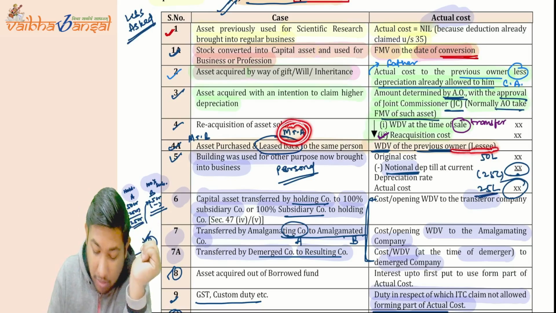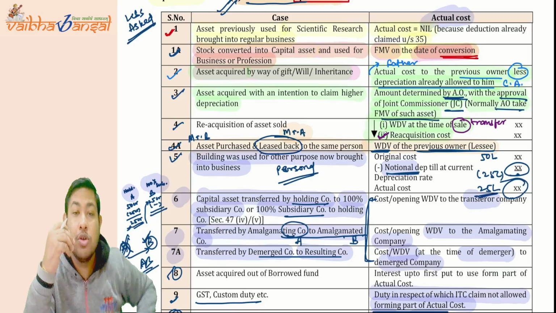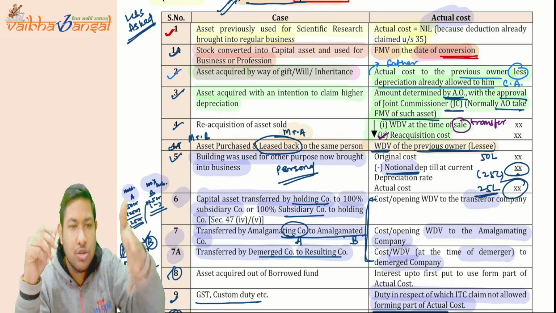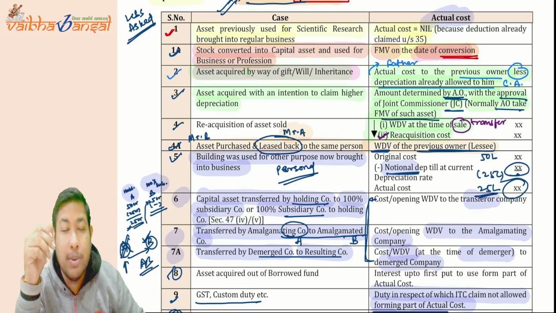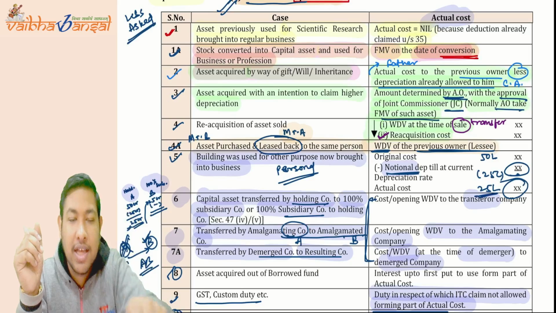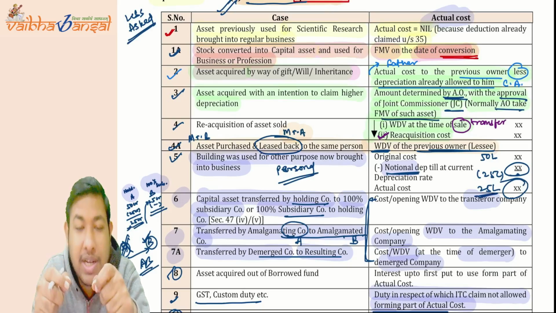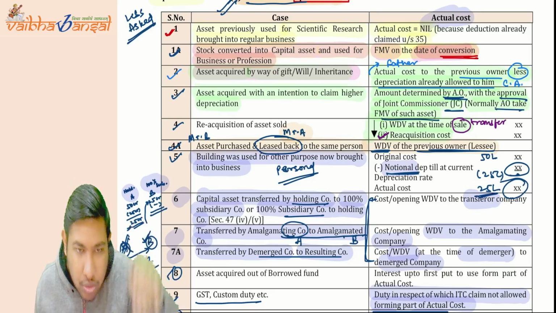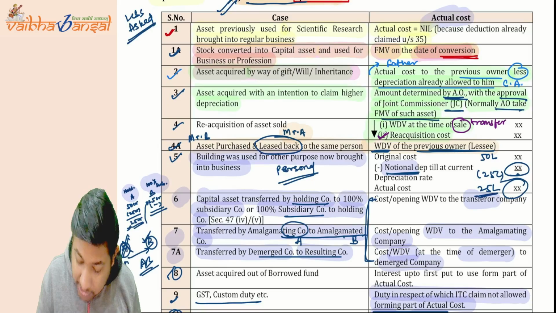B. Understood? Now, building was used for another purpose, now brought into business. So if I was using any particular asset for personal use, there was no depreciation allowed. So they said the actual cost will be the notional original cost minus notional depreciation till the date when you use it for business purpose, and that is to be depreciated by the current depreciation rate. Whatever the rate is going on today, you have to depreciate it by that rate only, not the previous year's rate. Then it will come to the actual cost.